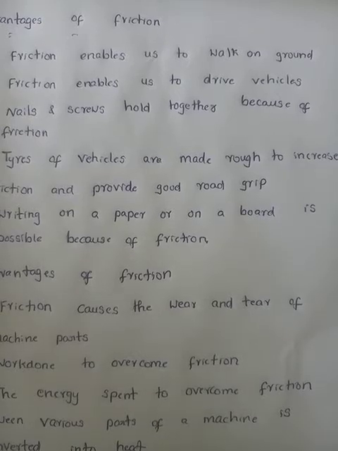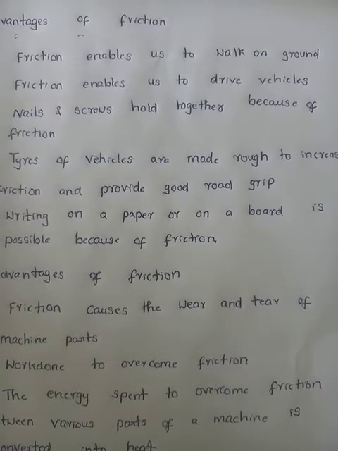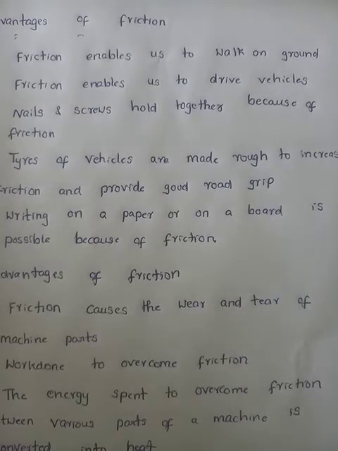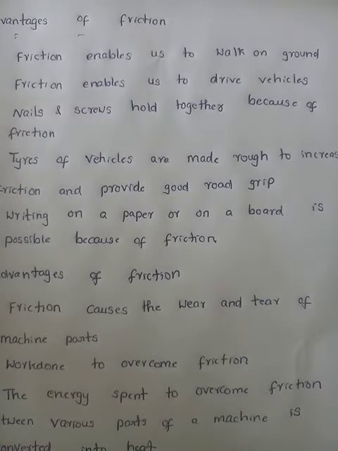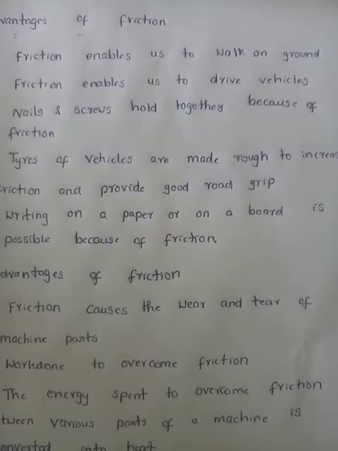Next, nails and screws are held together because of friction. As you know, in our homes, when we strike a nail with a hammer into a wall, it fits tightly when it is a rough surface. If it is a smooth surface, there is no grip, so nails and screws cannot fit without friction.